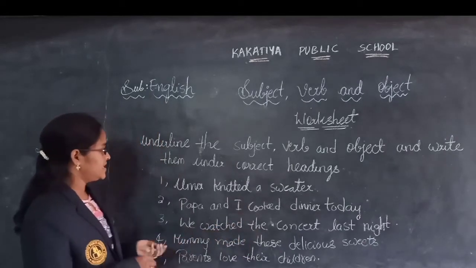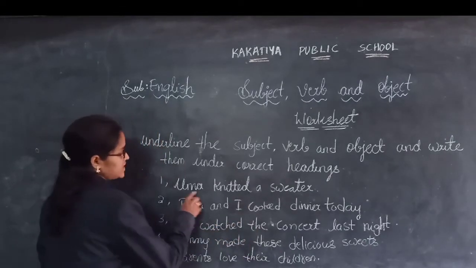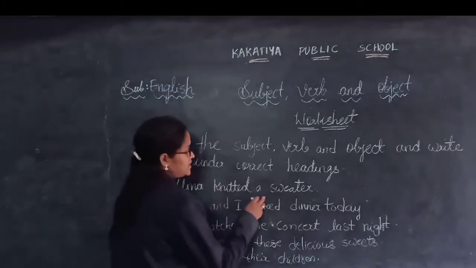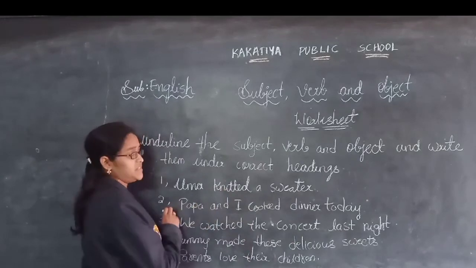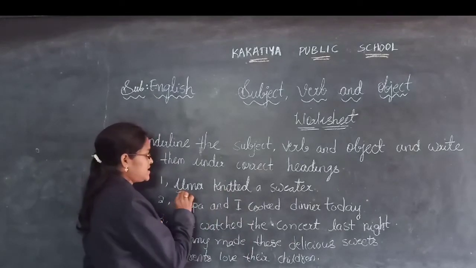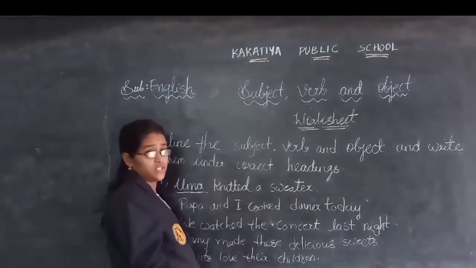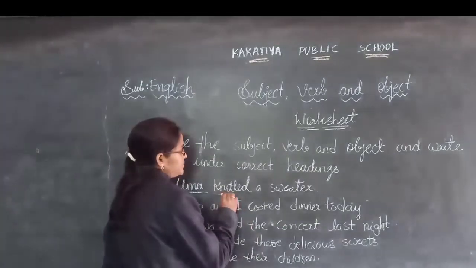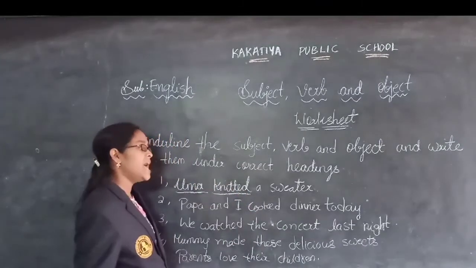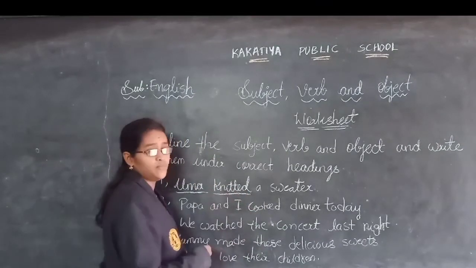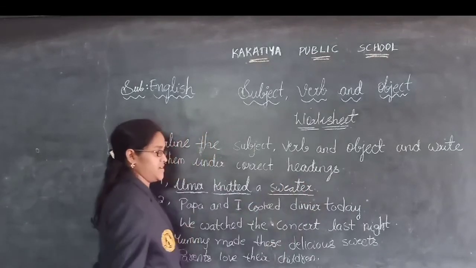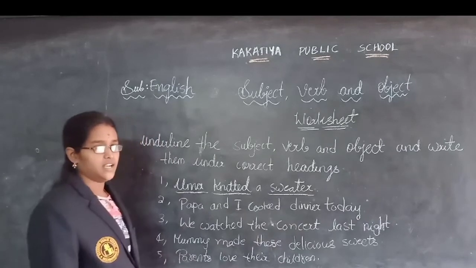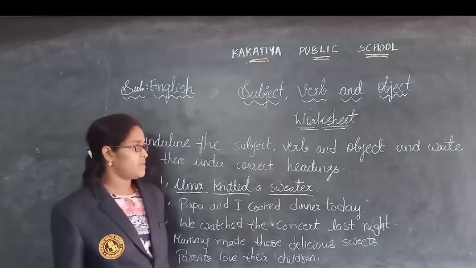See, one sentence I am explaining, children. What is the first sentence I have written? Uma knitted a sweater. In this sentence, identify which is the subject. Uma is the subject. And what is the verb, children? Knitted is the verb, she is performing some action. And then what is the object part, children? Sweater is the object. Understood, children? About subject, verb and object.